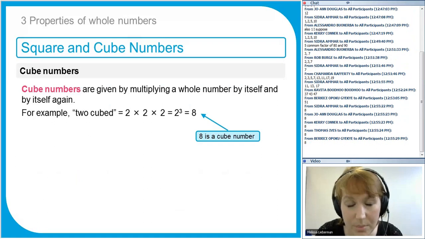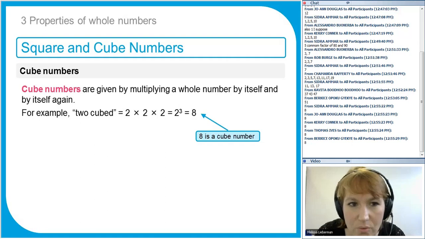Now, cube numbers. You don't have to learn the first 15 cube numbers because it's very difficult. I don't know any cube numbers above 5 cubed. To get a cube number, you multiply a number by itself and by itself again. So to get 2 cubed, we do 2 times 2 times 2. That's also written, and I don't know if you've met this notation before, this is called index notation, and we will meet this in a lot more detail later on in the course. If you see 2 to the power of 3, that means 2 times 2 times 2. Don't confuse it with 2 times 3, because 2 times 3 means something quite different.